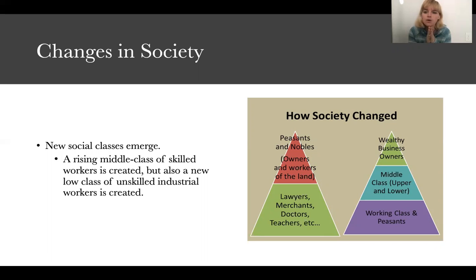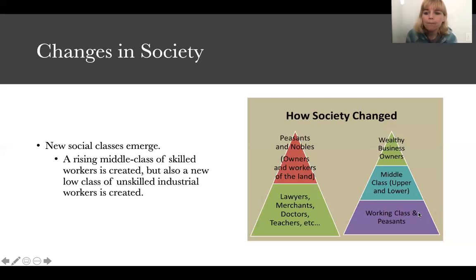Now, the middle class that's going to be created in the Industrial Revolution is going to be a group of people with skilled labor. As we said when we talked about the Industrial Revolution, most of the people working in those factories, employed on those machines mass producing goods, are going to be unskilled labor. So they're not going to be paid very well. They're going to be part of this new working class.